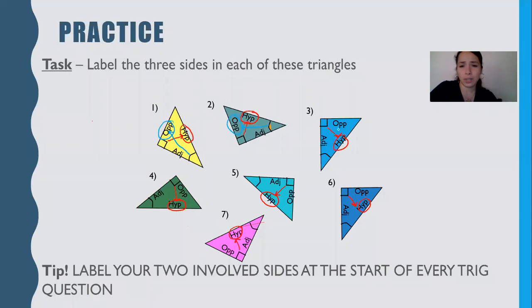What's across? That one's hard to see, but opposite. Again, across my focus angle, what's across? Focus angle across is opposite, and you just keep doing that to label your sides. And then what's left, you have your adjacent. That one should be a little bit easier to find once you've labeled the other two.